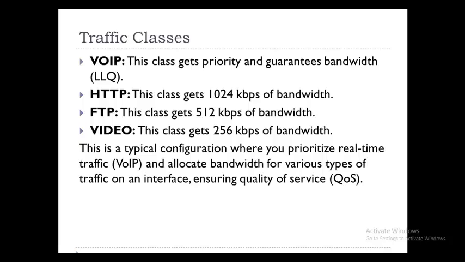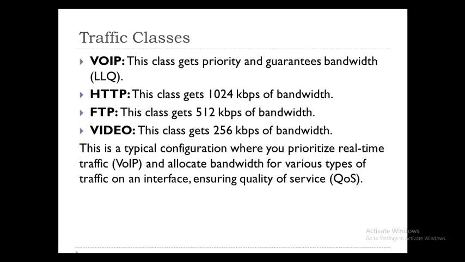See how much bandwidth I should allocate. That depends on your traffic. In real time, you have to do some study on your traffic flow. Only then will you know how much to reserve. Here are some example numbers.